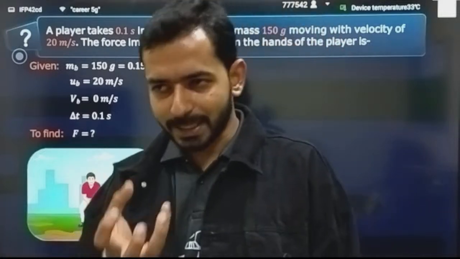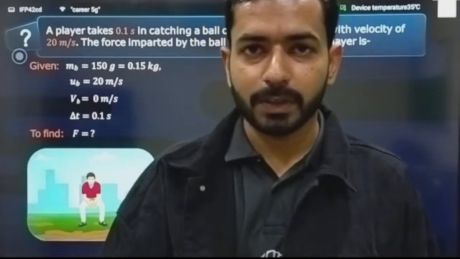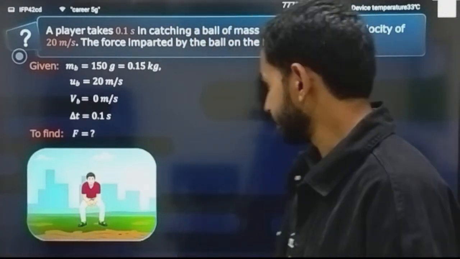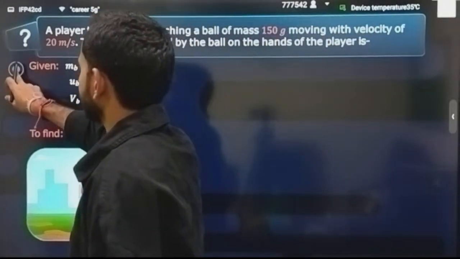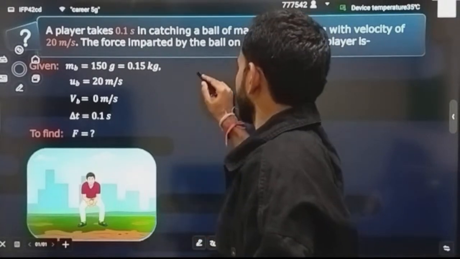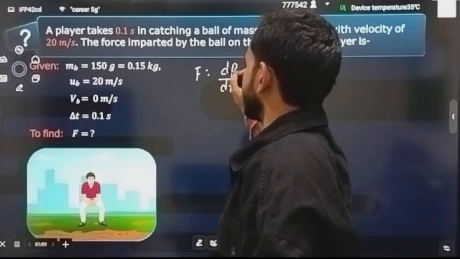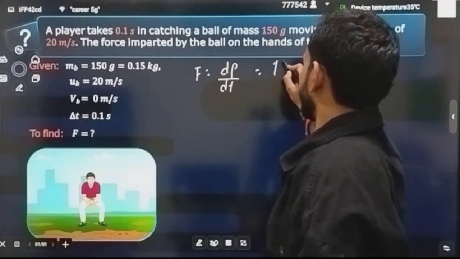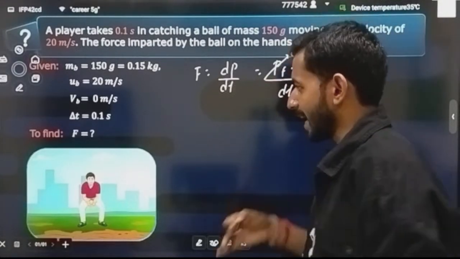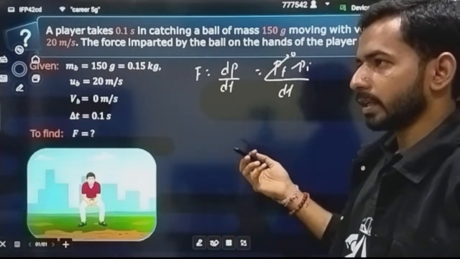So why is that happening? Because of the change in momentum. You are catching that ball, you are stopping it, and that momentum is converted into force, because we know the relation between them, force and momentum. That force is equal to rate of change of momentum, correct? So let's understand how you can define what is the force that will be applied here. See, force is equal to dp by dt, correct? That is, final momentum minus initial momentum divided by time. And if you have caught it, that means the final momentum is 0. Finally you are catching that thing. Now what will you write for the initial momentum?